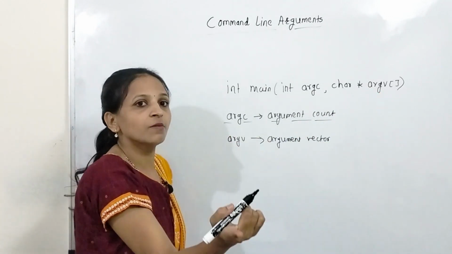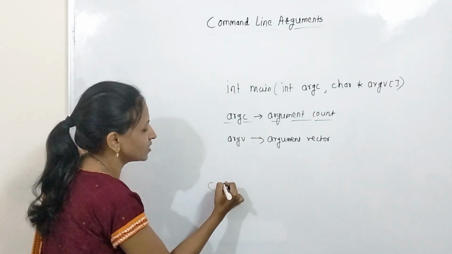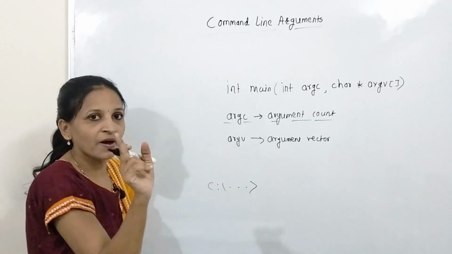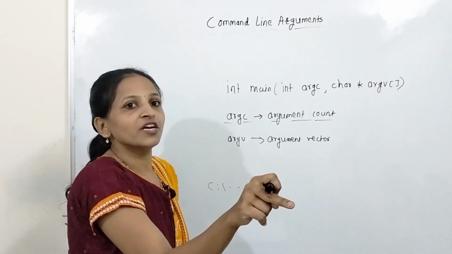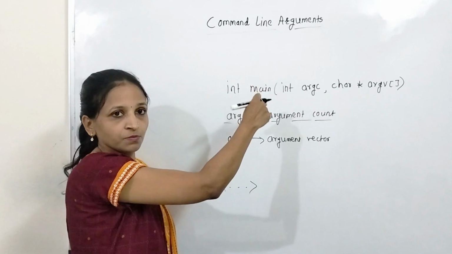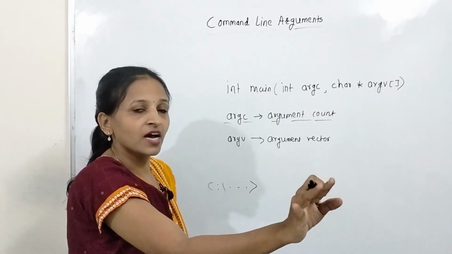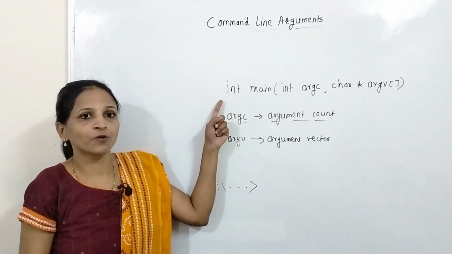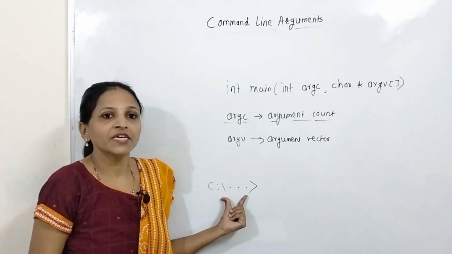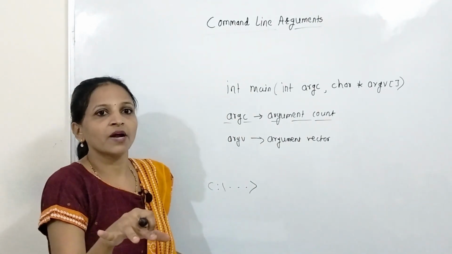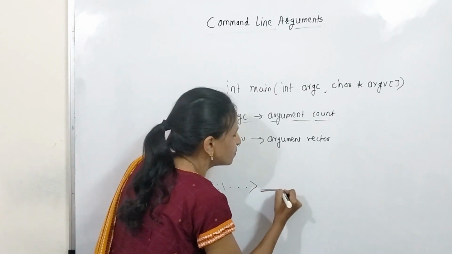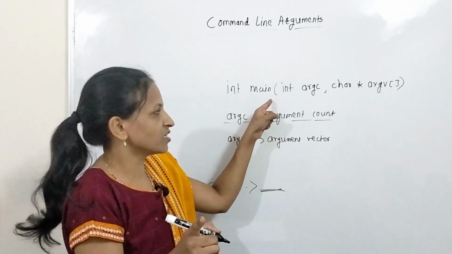Whenever you are on the command prompt, there should be the path of your bin folder, if you have stored this program inside the bin folder, otherwise wherever you have stored this program, that path should be here. Then the first argument should be the name of the program while calling this program.